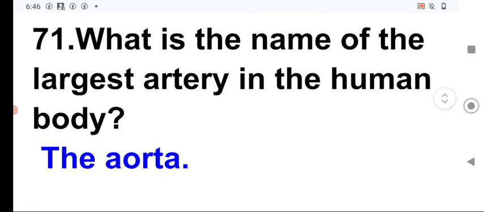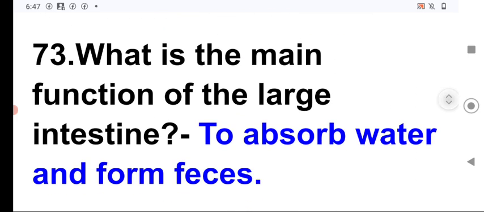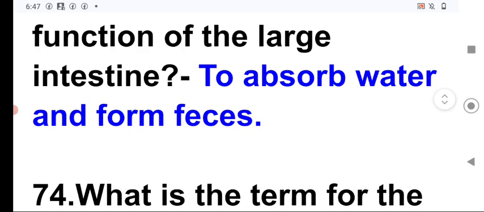Next, what is the name of the largest artery in the human body? This is the aorta, which conveys the pure blood from the left ventricle to all parts of the body. Next, which part of the cell is responsible for protein synthesis? It is the ribosome, which is known as the protein factory, or it is the ribosome which is responsible for the protein synthesis. Next, what is the main function of the large intestine? To absorb water and form feces is the main function of the large intestine.